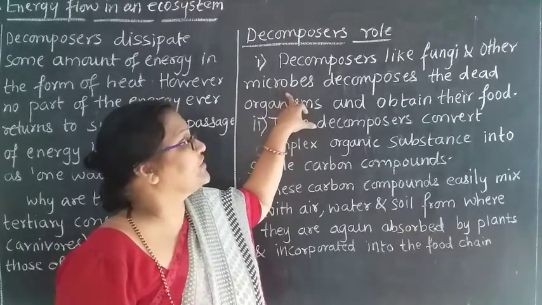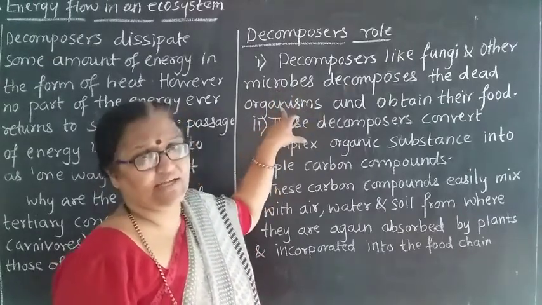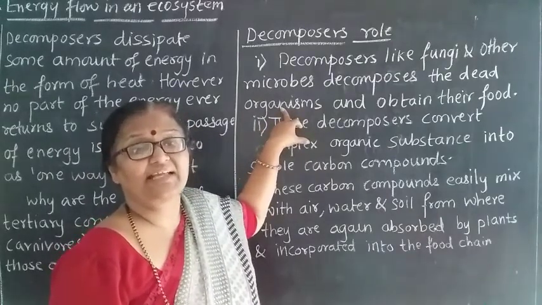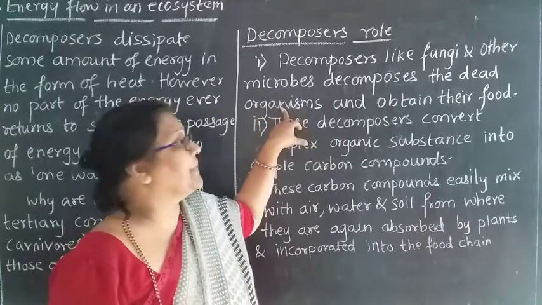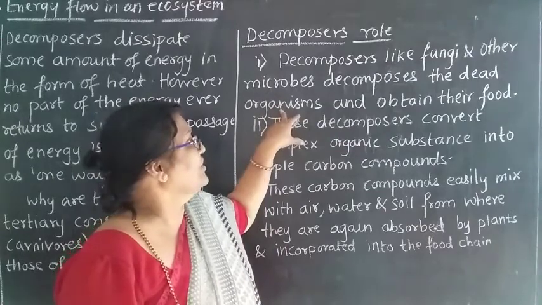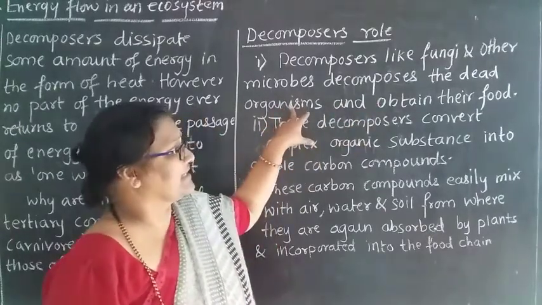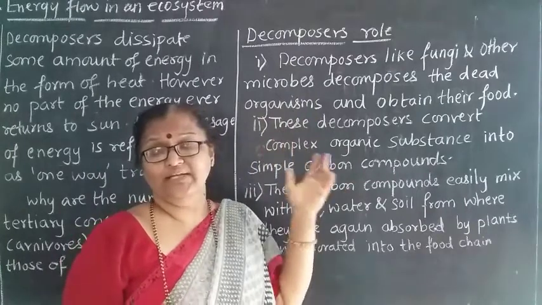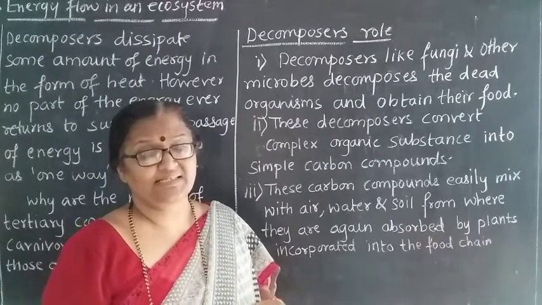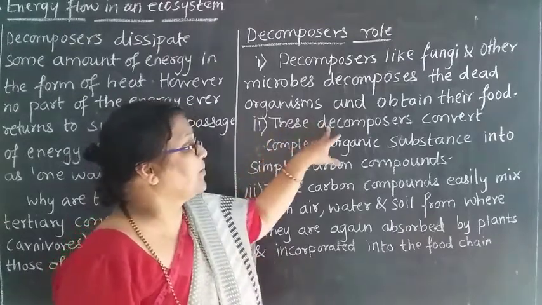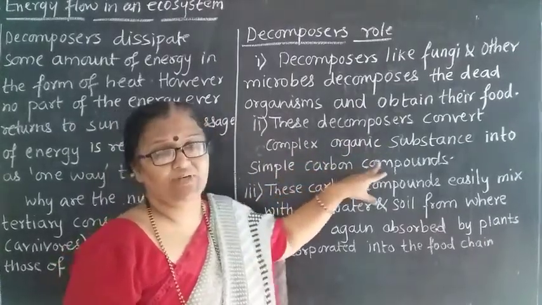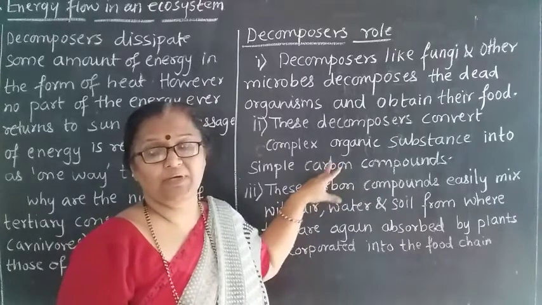What are they doing actually? They are decomposing the dead organisms. That means they depend on dead organisms, such as the dead body of an apex consumer after its death. They not only depend on them, but they obtain their food from these dead organisms. These decomposers convert complex organic substances into simple carbon compounds.